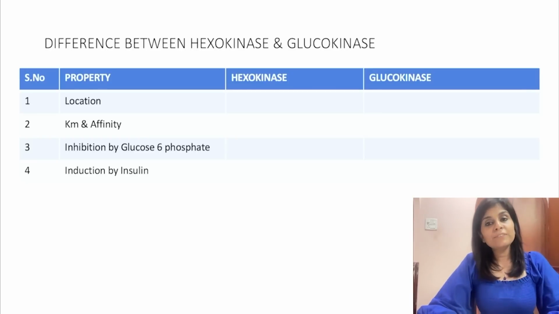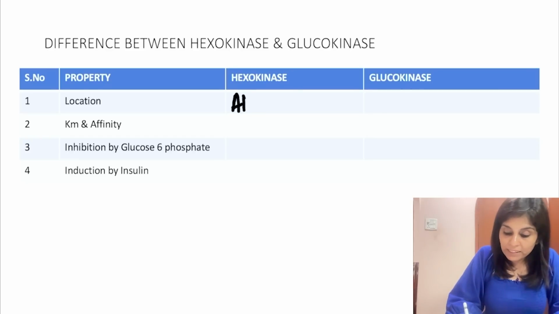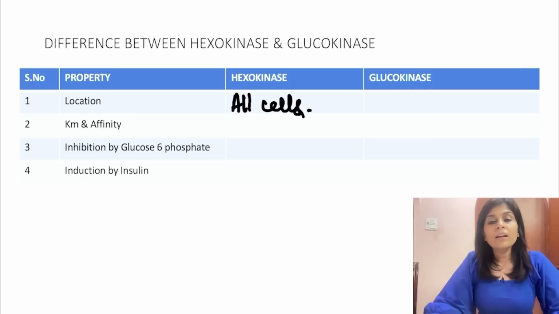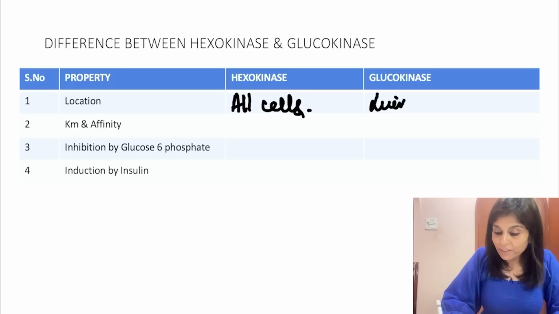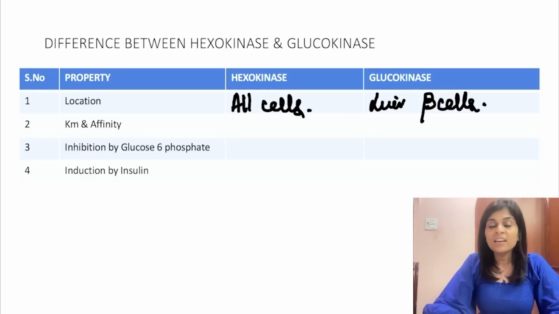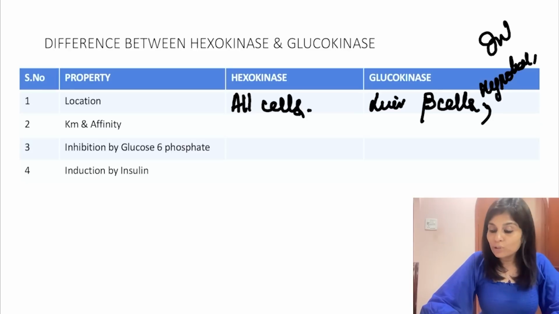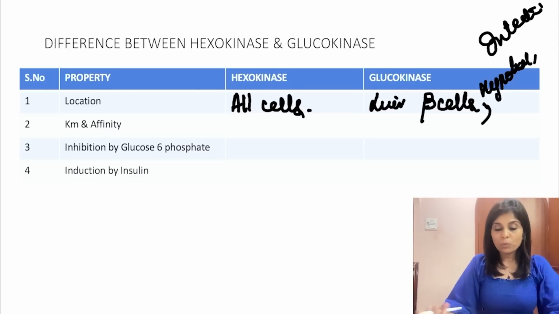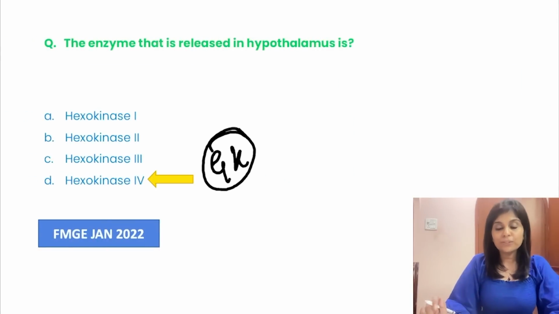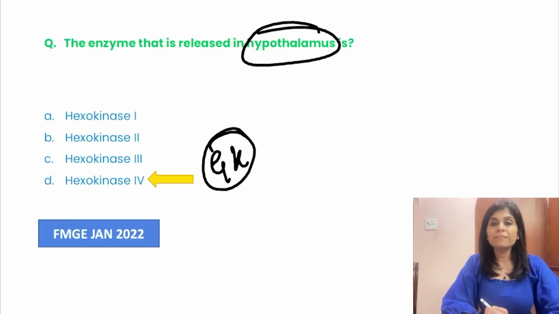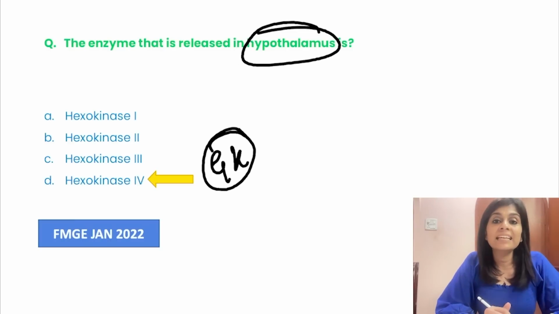Okay. So the first difference between hexokinase and glucokinase is location. Hexokinase is present in all cells, whereas glucokinase is present in liver and in pancreatic beta cells. But the same glucokinase is also found to be released by hypothalamus and by enterocytes. Now do you understand why I said the answer for this question is hexokinase 4? Because glucokinase is released by liver, pancreatic beta cells, hypothalamus and enterocytes.